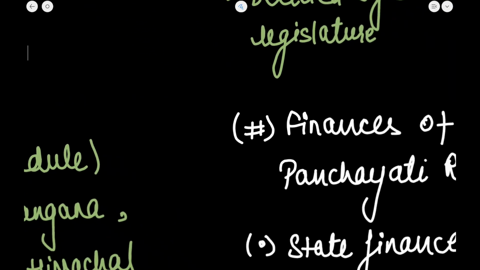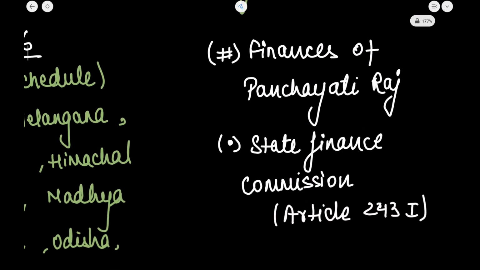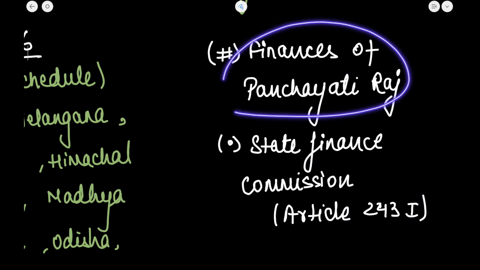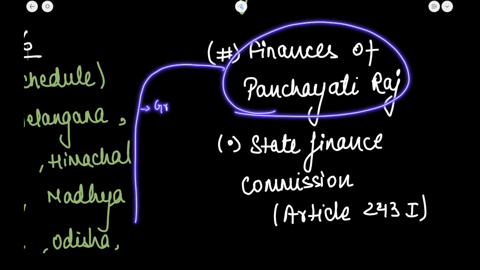Now, let me tell you about the finances of the Panchayati Raj. These are given under Part 9. Under Article 243I, there is the constitution of the State Finance Commission. So how do the Panchayati Raj institutions get their money? First of all, grants are given by the Union, recommended by the Finance Commission constituted under Article 280.